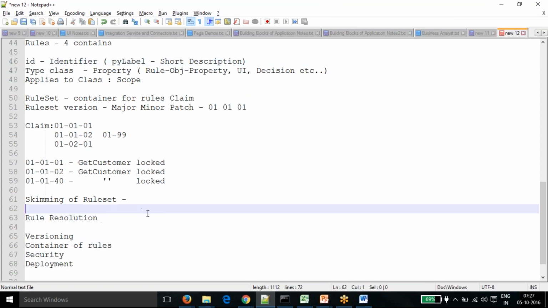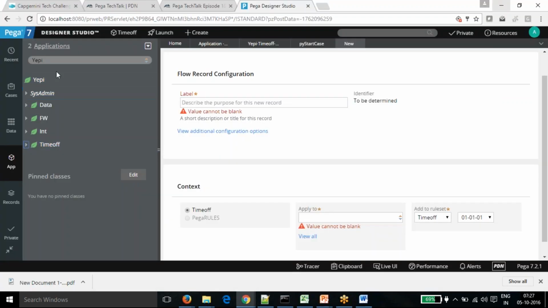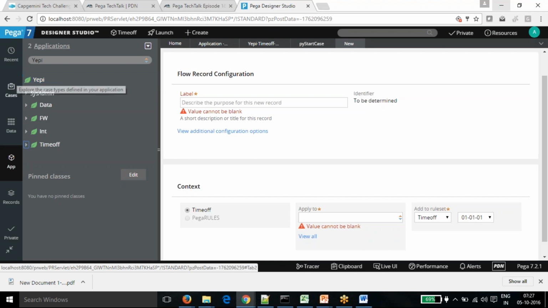Mukesh, just one question. In the Explorer panel, when you opened it, we initially started with the application. And what does the leaf symbol denote? This is all class. The leaf symbol, okay. There are different classes. But AP is the application name, right? If you see in AP, AP is an organization class at the top level. Data is a class.